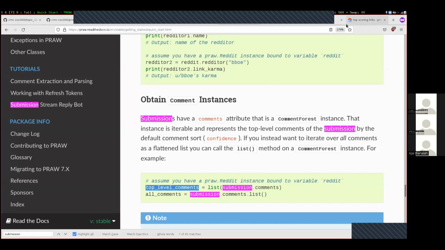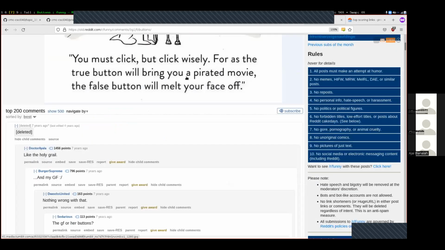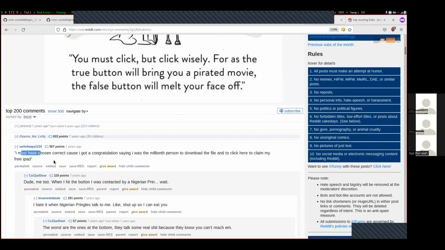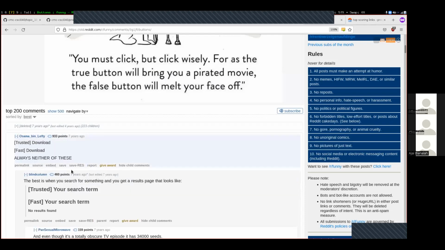So in Reddit terminology, a top level comment, here we go. This right here is a top level comment. This is not a top level comment. A top level comment is one that's a reply to the original post. This one happens to be deleted. Here's another top level comment. This is not a top level comment. This is another top level comment, not a top level comment, and so on.